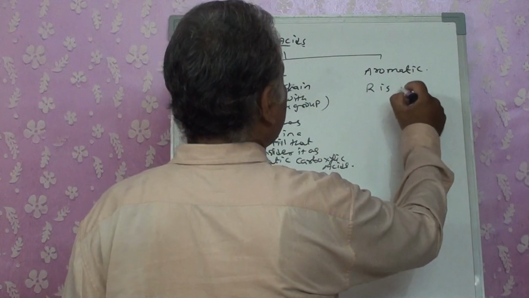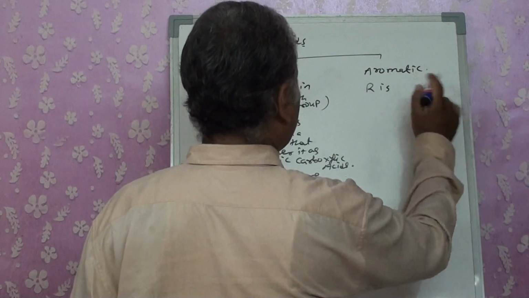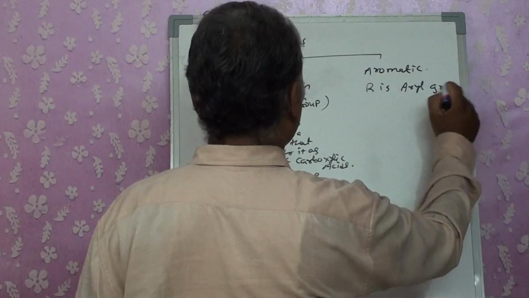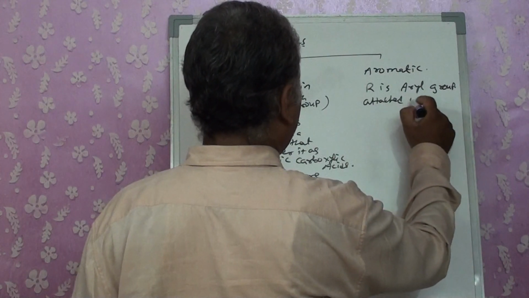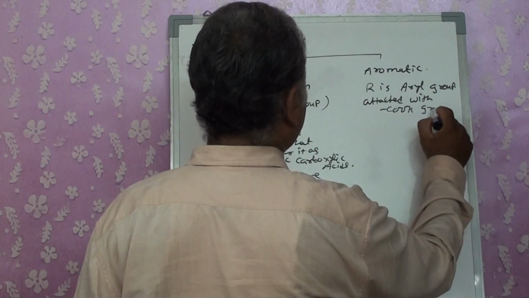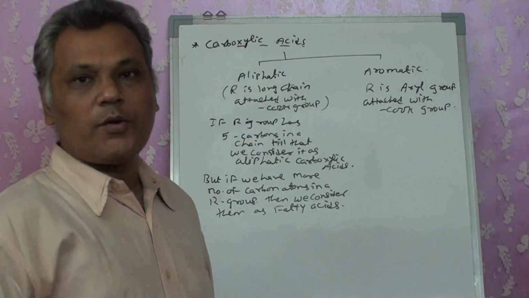If R is an aryl group attached with a COOH group, then they are considered to be aromatic acids.